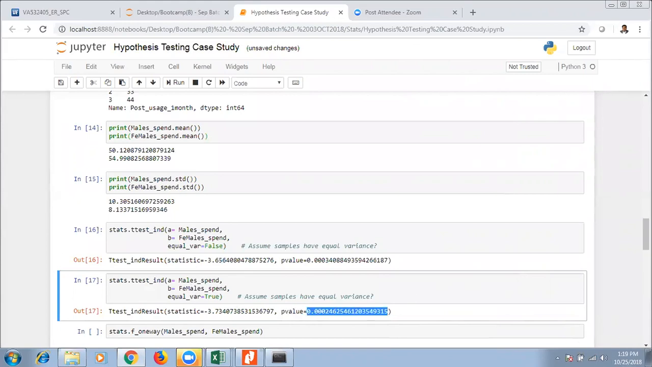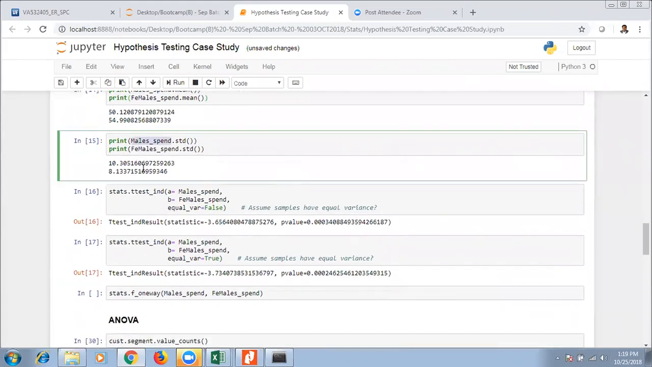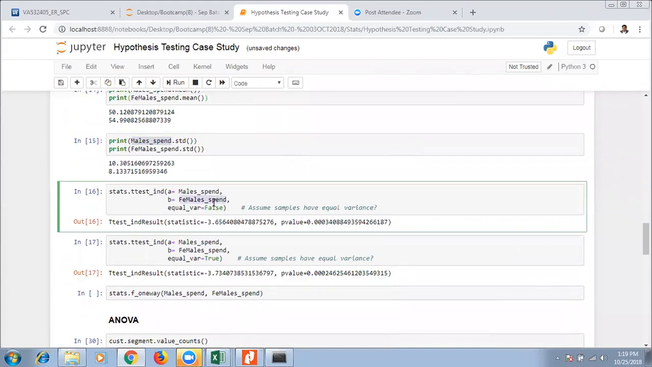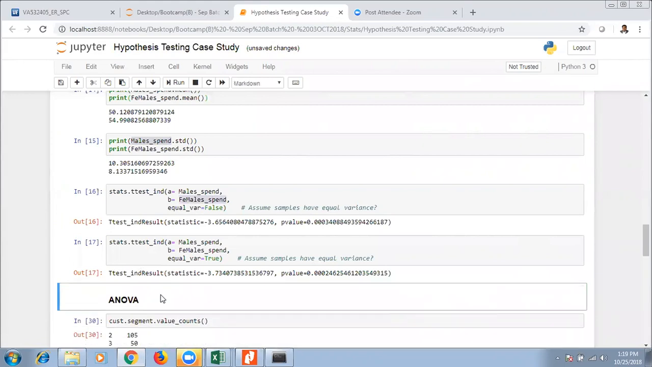But whatever it is, you can look at the standard deviations. If both standard deviations are similar, you can use equal variance equal to true. If both are different, equal variance equal to false. This is one approach. You can also do the same thing with the help of ANOVA, but for the time being, I'm not referring to that. But at least you understand this part.